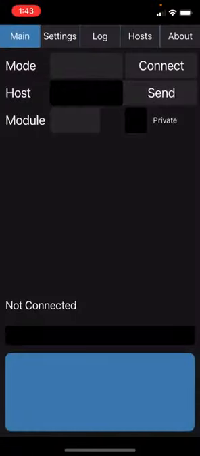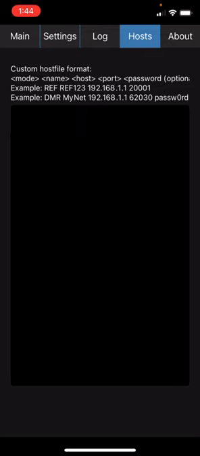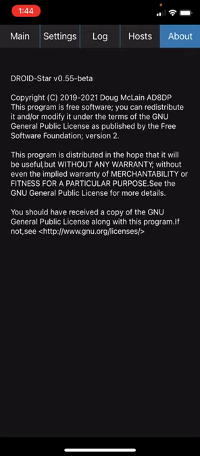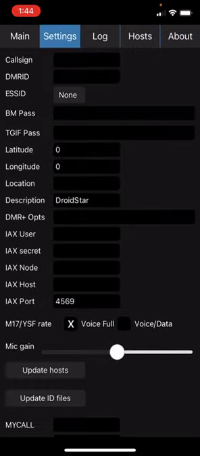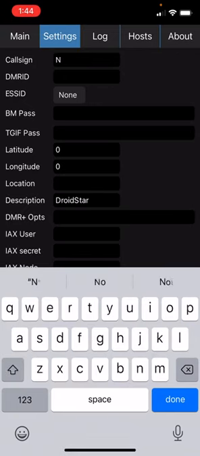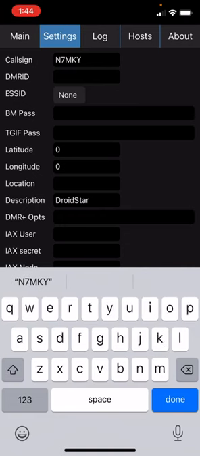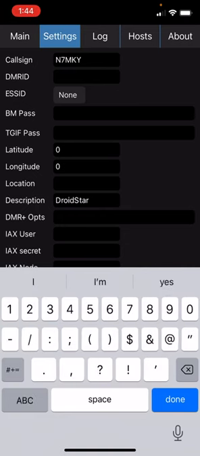Once you click on open, you'll be seeing the screen with tabs across the top of Main, Settings, Log, Hosts, and About. You can explore these screens and understand them at possibly a later date. If you need more explanation, please feel free to reach out to me. Under Settings, simply enter your call sign and your DMR ID that you obtained from radioid.net.